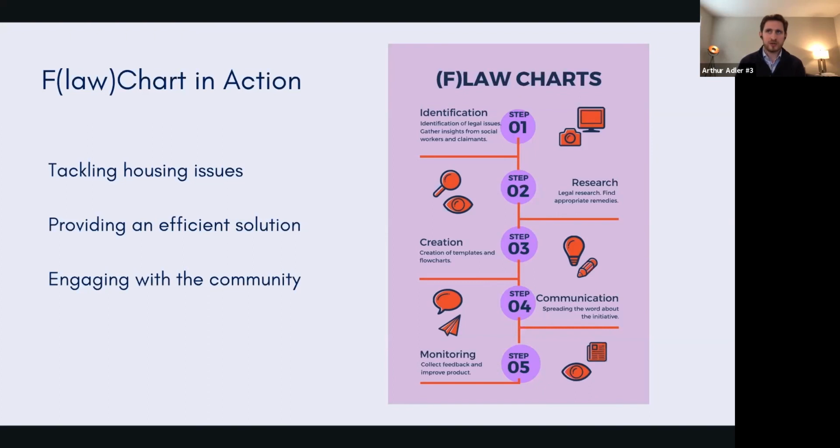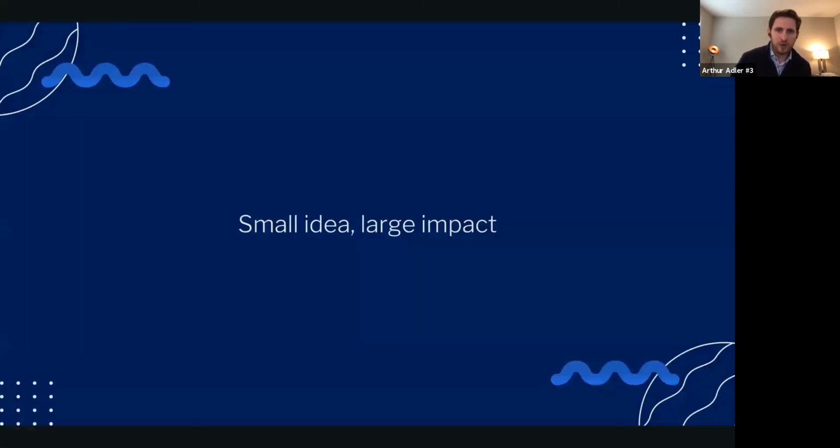Spreading the word, going to the local church service, talking to legal aid, going to the Duke Clinic, basically any place where the community is gathering. And finally, the monitoring process, collecting feedback, improving our solution, and scaling. So all in all, what we're offering is a small idea, but with a large impact. Thank you.